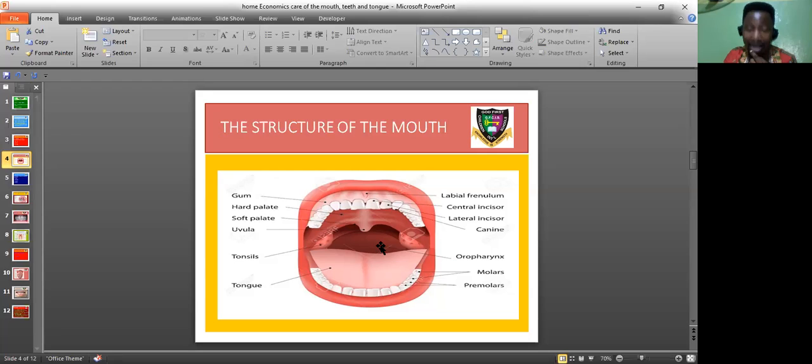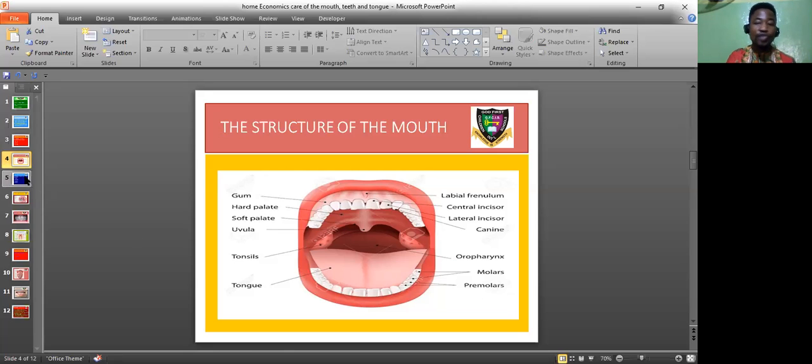That is your inner part. There is this part, the one that leads to your esophagus, what we call the oropharynx. And here are your molars. Your molars are the big teeth after your incisors and the premolars. You have them on the upper teeth and the lower teeth.